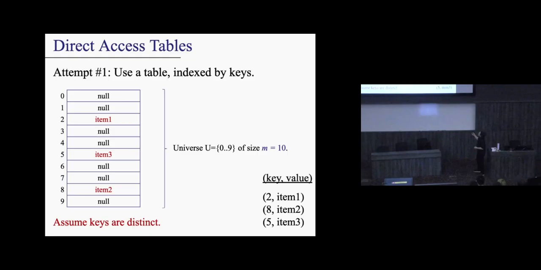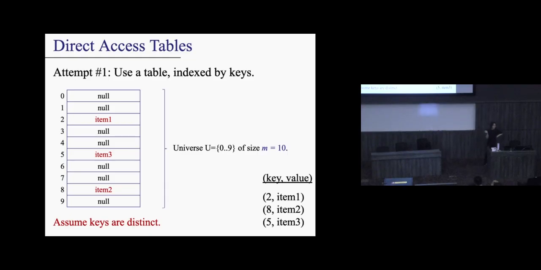And here's the idea. If I knew that my keys were definitely within some range, let's say between 0 and 9, a very easy way to make a symbol table is to just make a table of that size. If I know my key values were 0 through 9, why not just make a table from 0 through 9? Then when I want to store an item, all I have to do is go into that index and place the item there. Make sense? If I want to find it, I just use the key value and go to the location. So this is basically an array list.